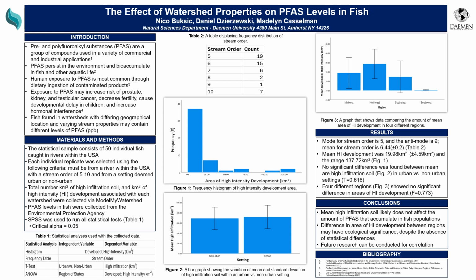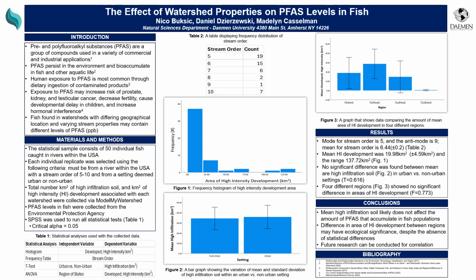The PFAS levels in fish were collected from the EPA, and SPSS was used to run all of our statistical tests as seen in Table 1. For a histogram, we displayed the developed square kilometers of high intensity soil. For a frequency table, we looked at the stream order. For our t-test, we compared urban versus non-urban high infiltration square kilometer soils. And for our ANOVA, we compared the region of states and the amount of developed high intensity square kilometers.